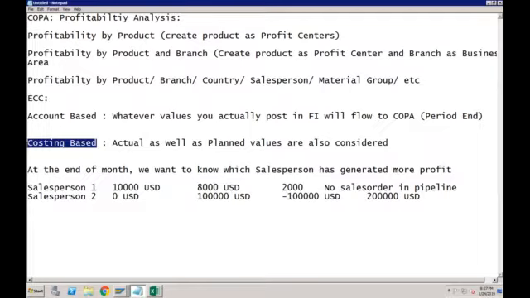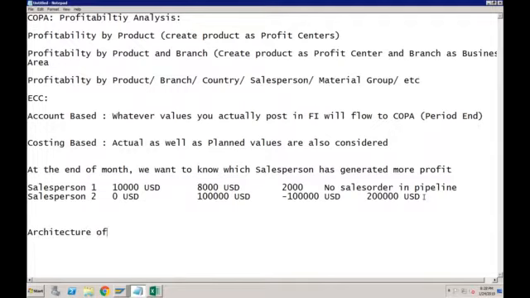Okay, so we have still not talked anything about S/4HANA. We are just discussing what COPA is. So now we understood what COPA is, what the difference between costing-based COPA and account-based COPA is, and why companies prefer costing-based COPA over account-based COPA. So now let's talk about account-based COPA in detail. Now the architecture. We are not talking about the functionality now. Architecture of account-based COPA in ECC.